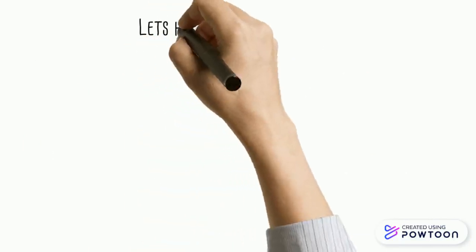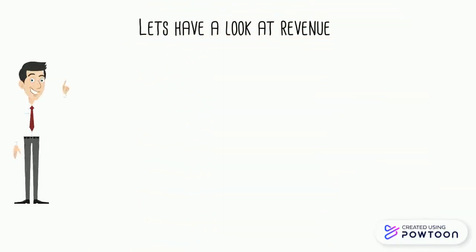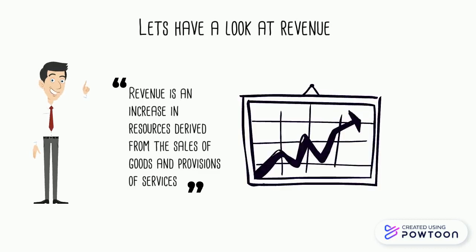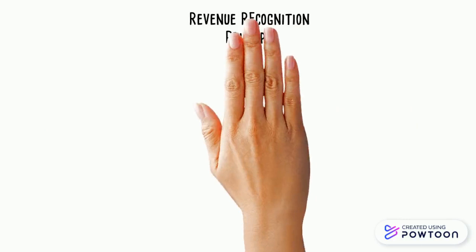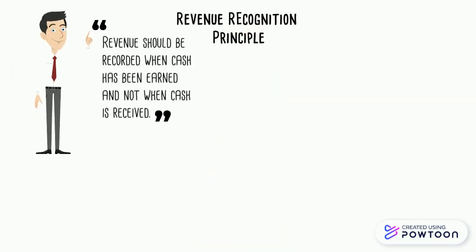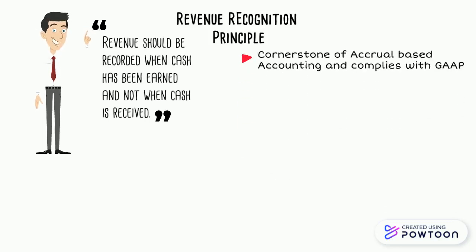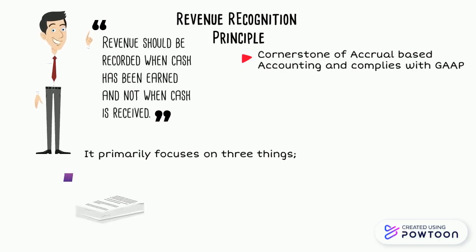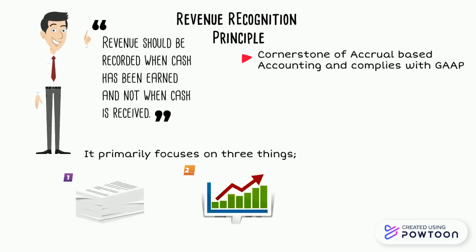So first off, let's have a look at what revenue is. Revenue is an increase in resources derived from the sales of goods and provisions of services. The revenue recognition principle states that revenue should be recorded when cash has been earned and not when cash has been received. It is usually considered the cornerstone of accrual-based accounting and primarily focuses on three things, which is recording revenue when the task has been completed.